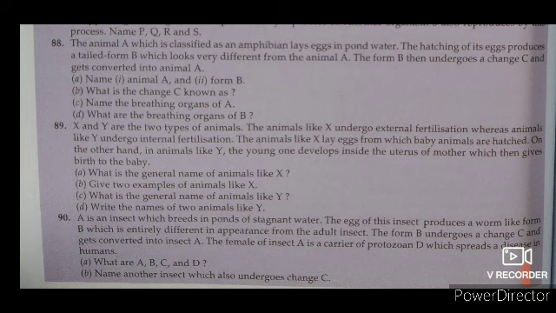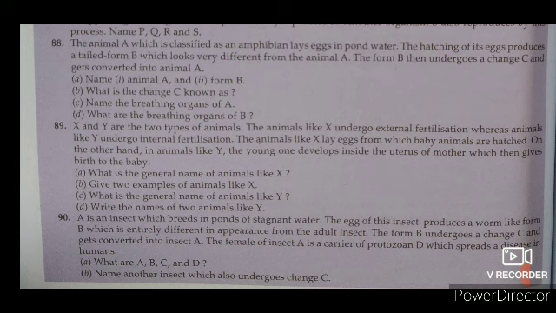There are some questions associated with this. What is the general name of animals like X? You have to tell the answer. The general name of animals like X is oviparous. Oviparous animals are those which reproduce by laying eggs. The young ones develop inside the eggs. Read part B: examples of animals like X are frog and starfish. Here it asks to give examples of animal X. So frog and starfish. Whales also may be there.